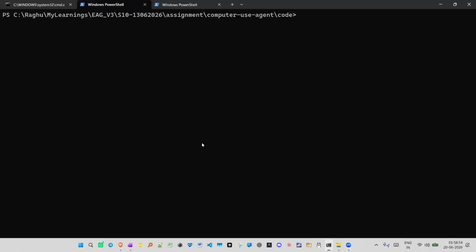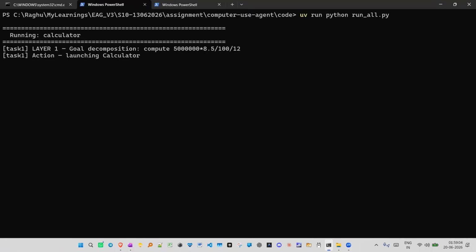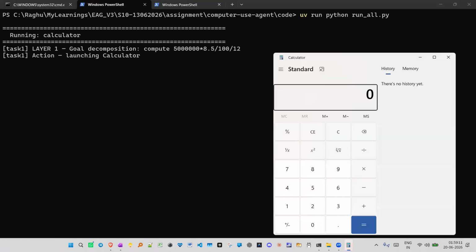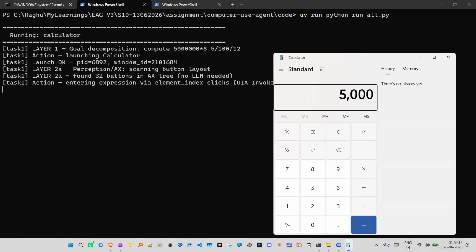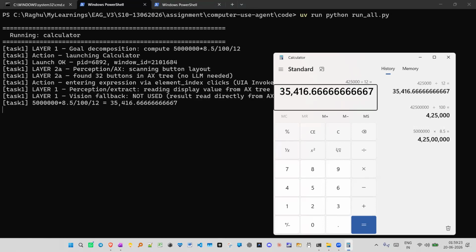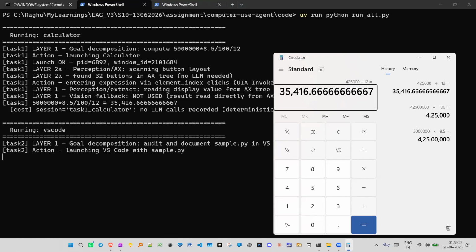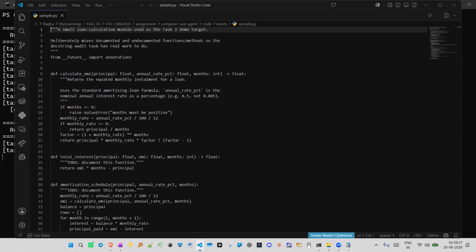So let's run this code here. Let's run all the scenarios. Here, the goal is to compute some multiplication, etc. The app launches and it has the hotkeys of what numbers to type, etc. And I'm not clicking anything, it's all doing it by itself. So there is a result which is generated. And there are no LLM calls.